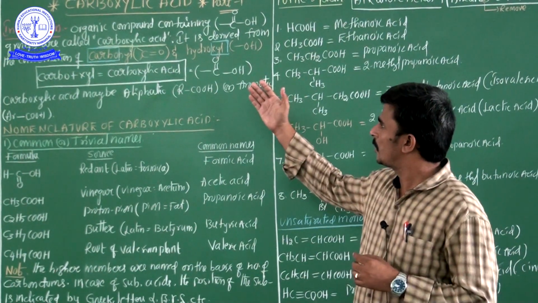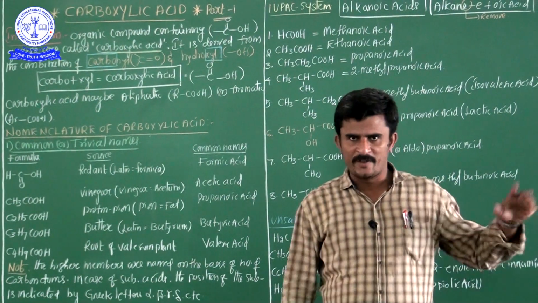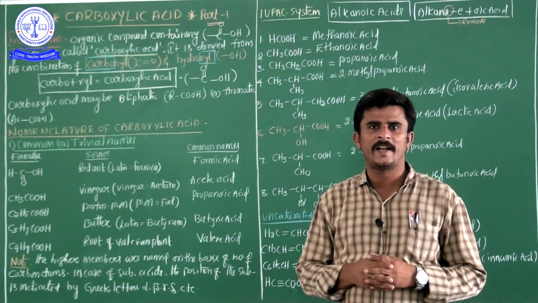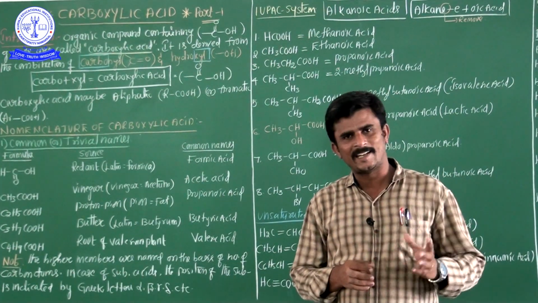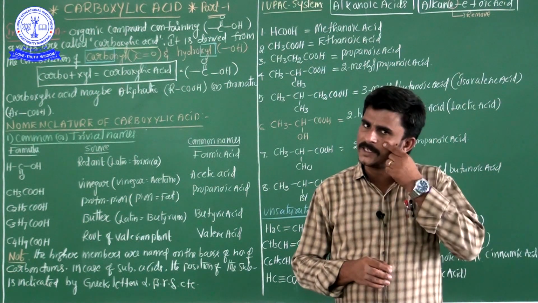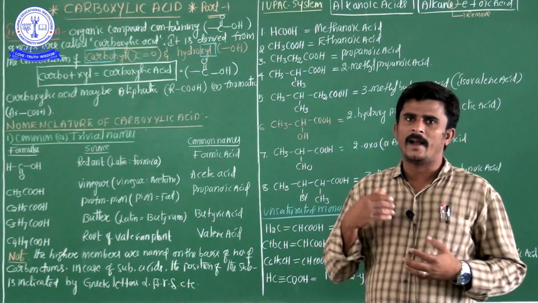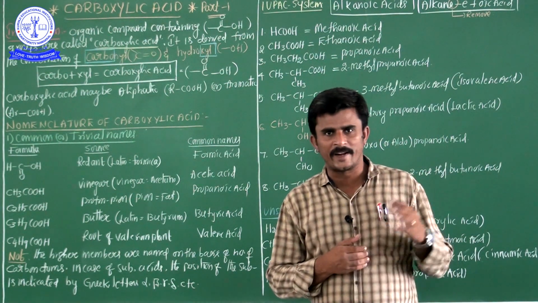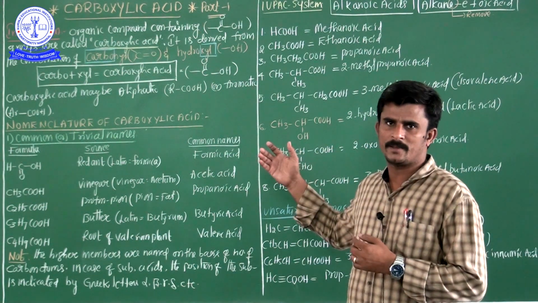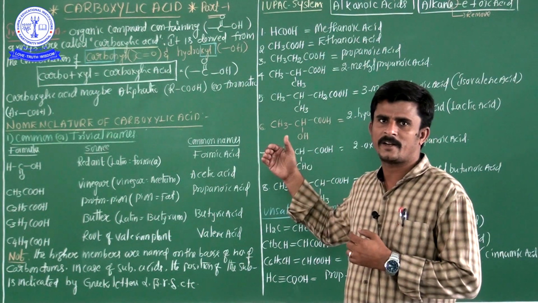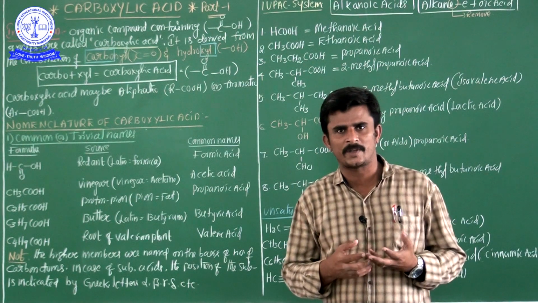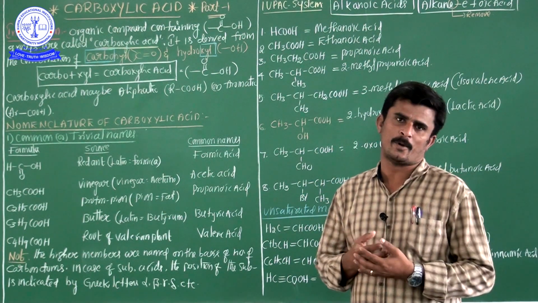Good morning, students. Today we are going to start another important functional group from carbonyl compounds. That is carboxylic acid. In my previous sessions I already completed carbonyl compounds such as aldehydes and ketones. The entire information, classification, nomenclature, physical properties and chemical properties and some named reactions were very clearly explained in my previous session. Now the same concept, the steps involved in aldehydes and ketones, here also classification, physical properties, nomenclature and chemical properties.